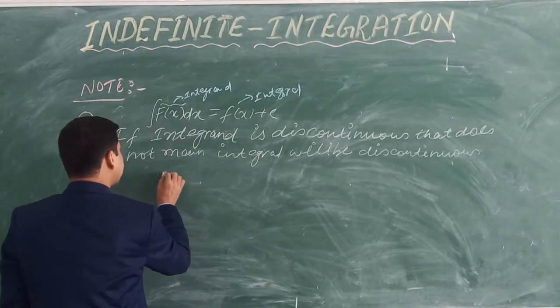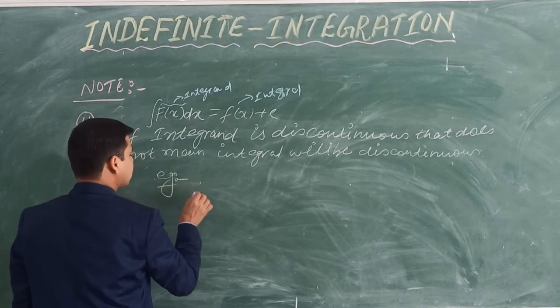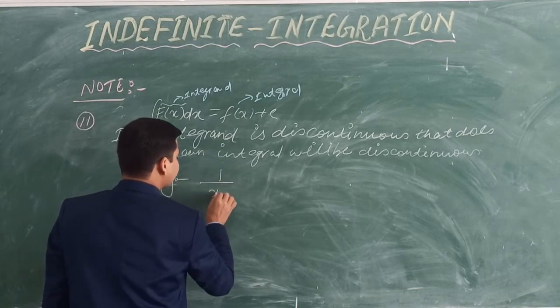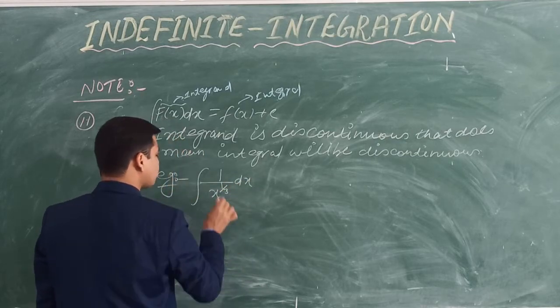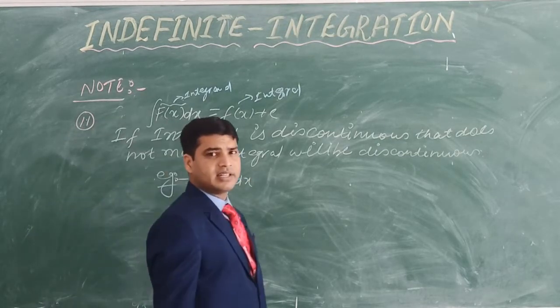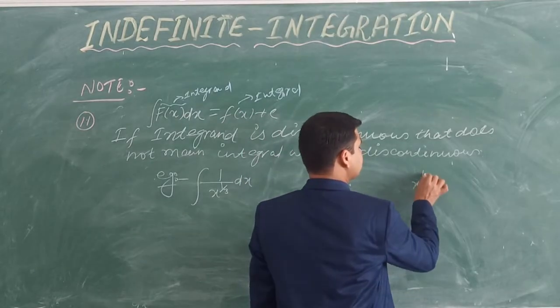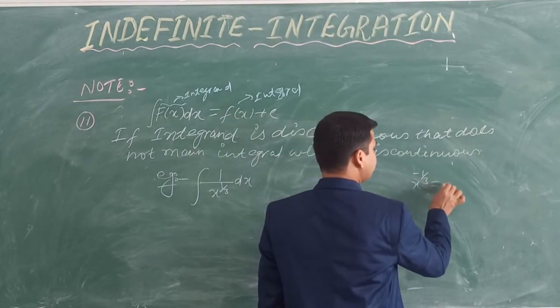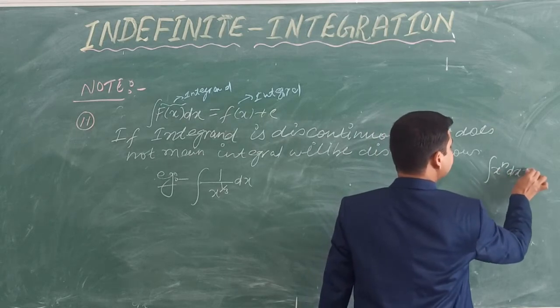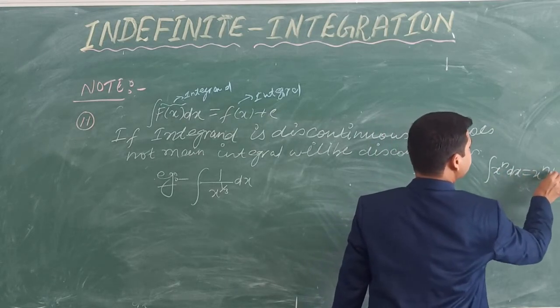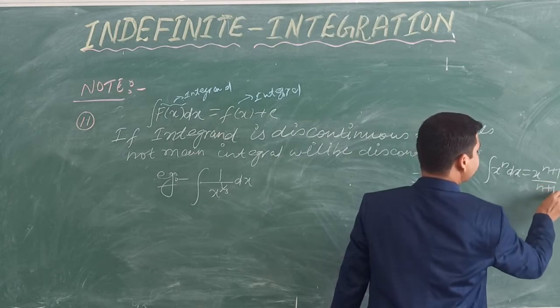I will explain with an example. See this here. What is the integral of 1 upon x raised to the power 1 by 3 dx? We can write this as x raised to the power minus 1 by 3. And we know the formula: the integral of x raised to the power n dx is x raised to the power n plus 1 divided by n plus 1, plus c.